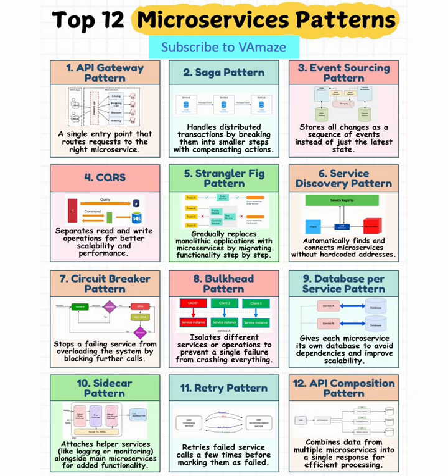Implementation reality, beyond the diagrams. While these patterns solve architectural challenges, implementing them successfully requires understanding their trade-offs. Complexity versus benefits. Each pattern adds operational complexity. Teams must evaluate whether the benefits justify the additional infrastructure and cognitive overhead. Technology maturity. Some patterns require mature tooling and deep expertise. Organizations should assess their technical capabilities before adopting complex patterns. Cultural readiness. Microservices patterns often require organizational changes around team structure, deployment processes, and operational responsibilities.